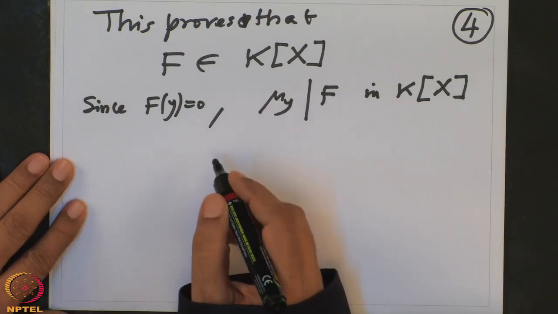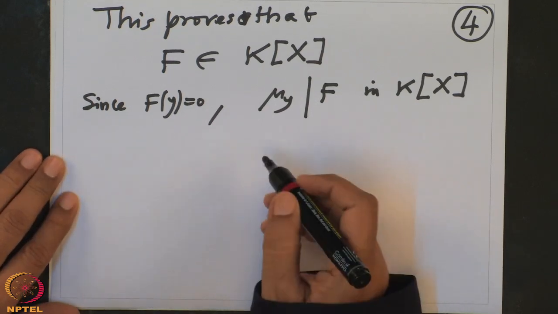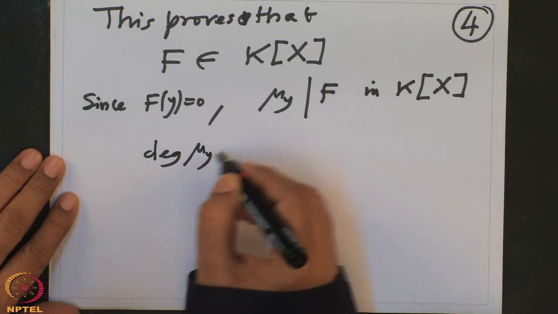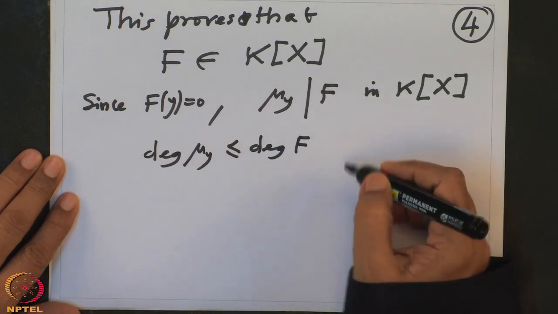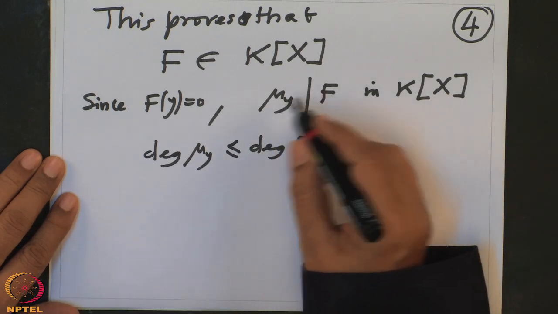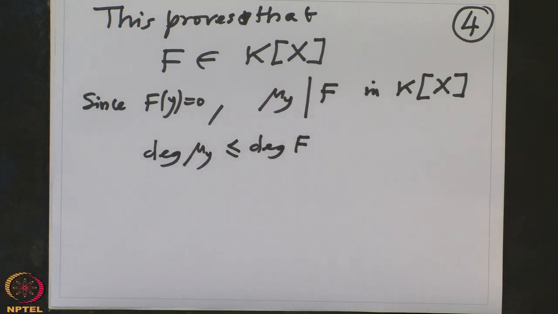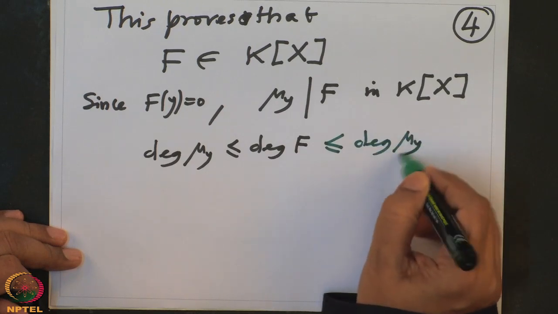Alright. But now, let us compare the degrees. So, degree of mu y is smaller or equal to degree of f. Remember, both are monic. f is also monic by definition of f. So both are monic polynomials, and one degree is smaller or equal to this. But now I want to prove that the degree of f is smaller or equal to degree of mu.